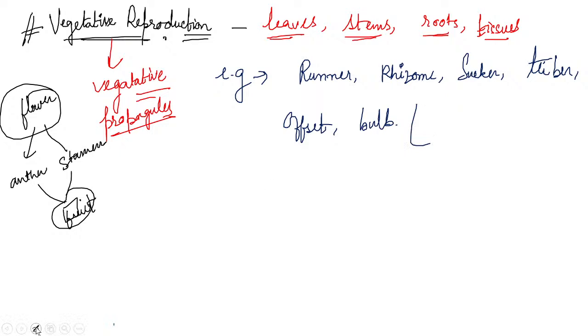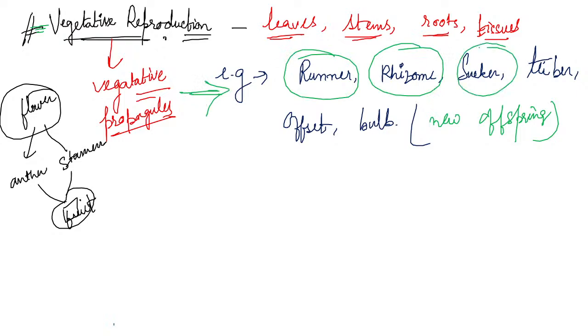If you ask what vegetative propagules actually are, then I'll say these are all known as the vegetative propagules: runner, rhizome, sucker, tuber, offset, bulb.